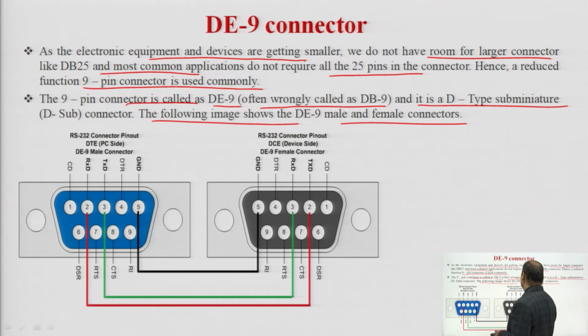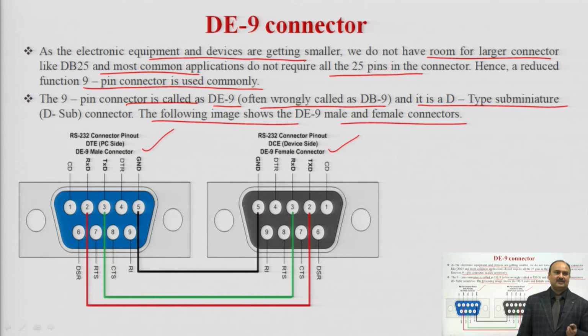We have the ground signal, then we have the signals CD, transmitter and receiver, and these are the male and female, that is DE9 male connector and DE9 female connector. So, this is the female connector and this is the male connector. These connectors are used nowadays as electronic equipment and devices are more compact and smaller. Instead of using the 25 pin DB connector, we are using DE9 connectors.